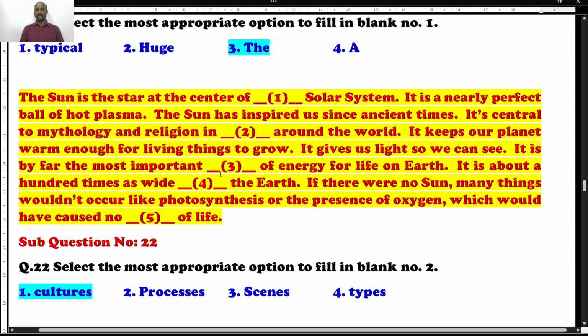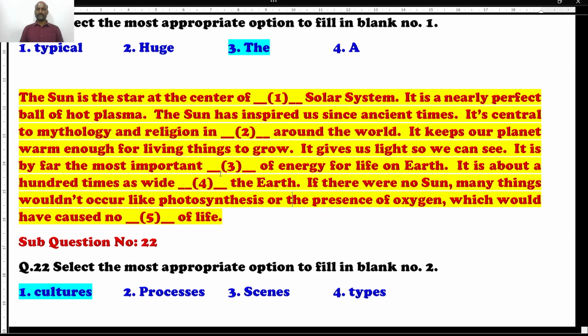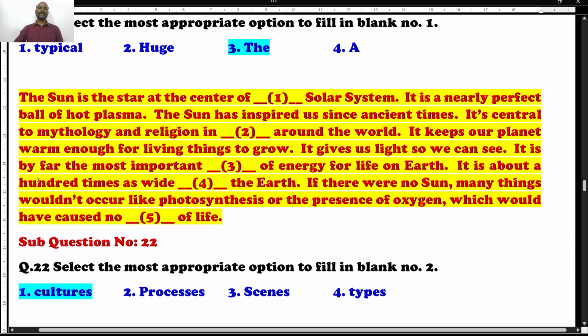Since ancient times, we believe that, right? The sun has inspired us since ancient times. It's central to mythology and religion. So when mythology and religion are given, after religion, it is cultures only, not process, not sense, not types. Hope you understand. The terms mythology, religion, and cultures around the world is the right answer.